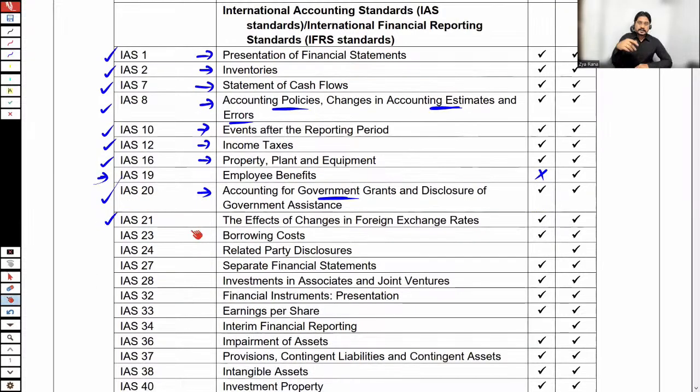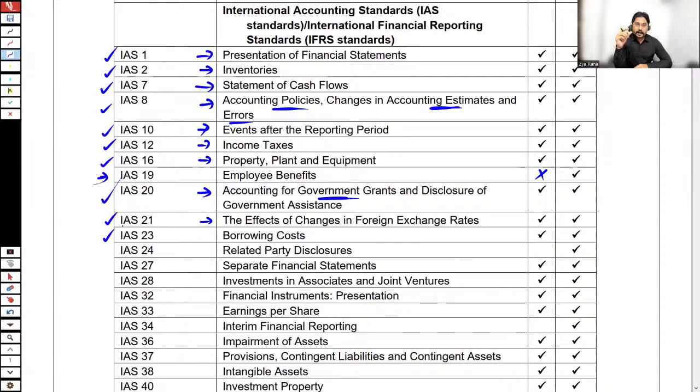if you are selling your goods outside your country, or if you are purchasing goods from any other country, obviously exchange rates are there for these sales or purchases. To deal with the exchange rates, IAS 21 is there, termed as the effects of changes in foreign exchange rates.